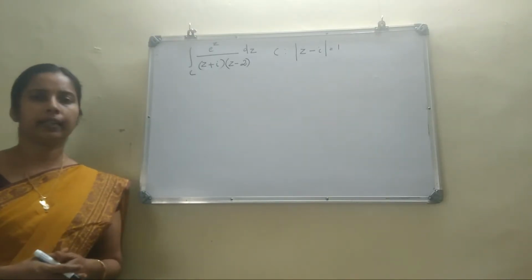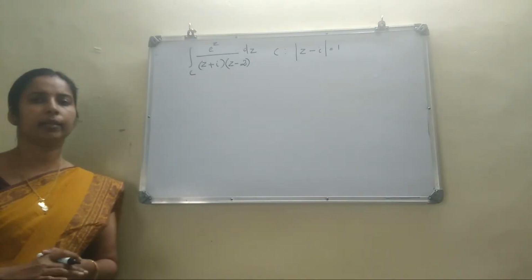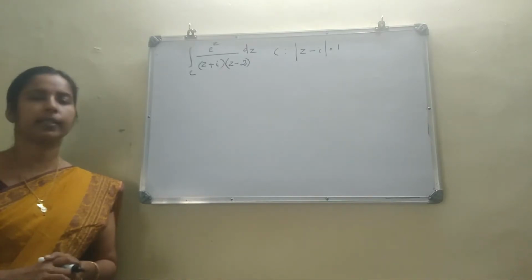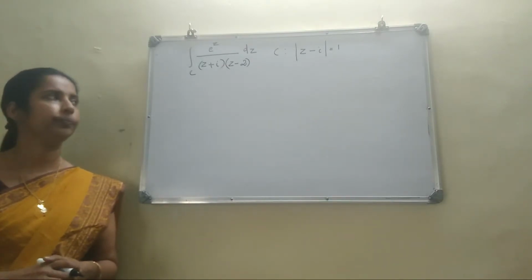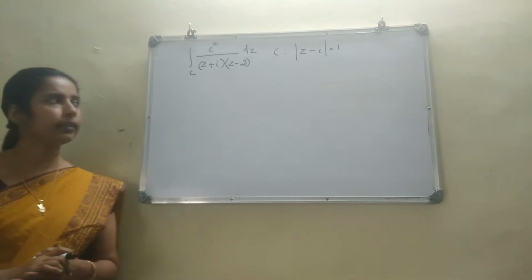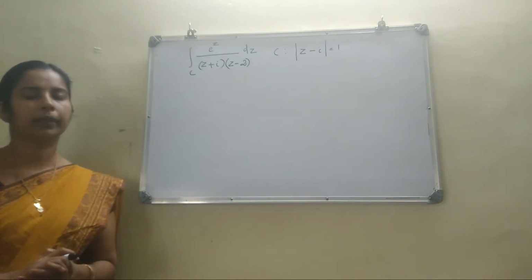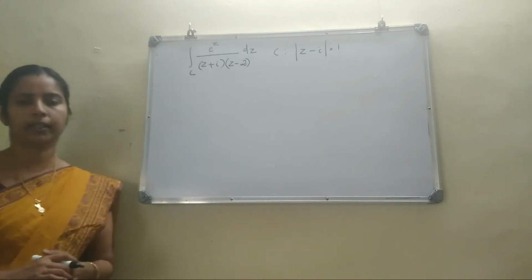Next consider the integral over C of e raised to z by (z plus i) into (z minus 2) dz, where C is mod z minus i equal to 1. For evaluating this integral, first you identify the given curve. Here C is mod z minus i equal to 1. Clearly it is a circle with the center i and radius 1.